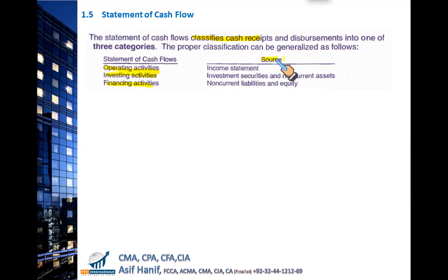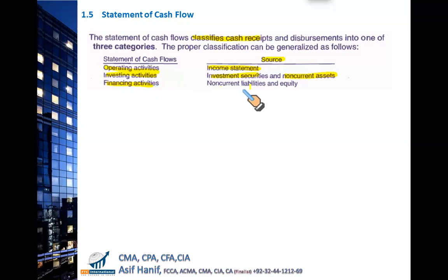What are the sources? Operating cash flows come from your income statement, your operating inflows, selling goods and services, and your operating outflows, different types of expenses. Investing activities, as the name clearly shows, involve investment made in long-lived assets or non-current assets, investments in securities. So when you purchase or sell any security, when you purchase or sell any asset, it is considered a part of investing activities. And finally, the third section is called the financing section or the financing activities.